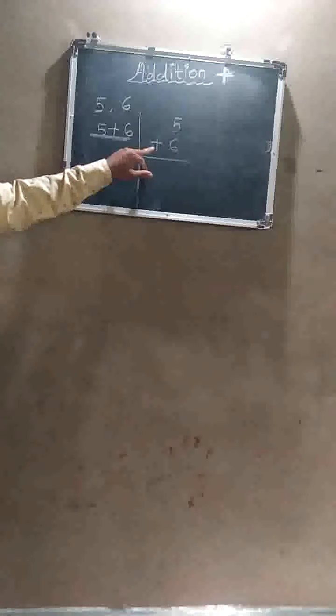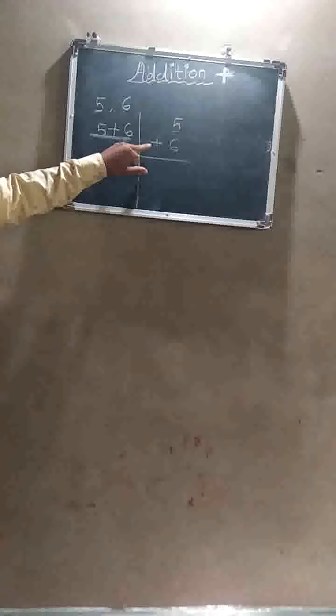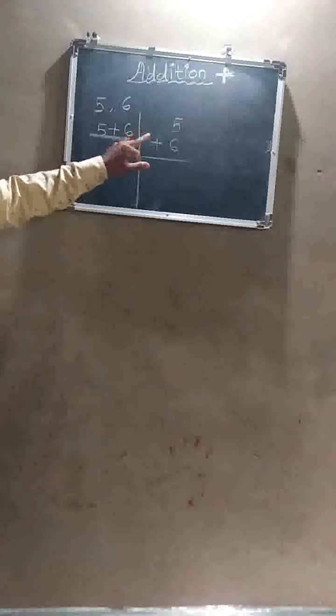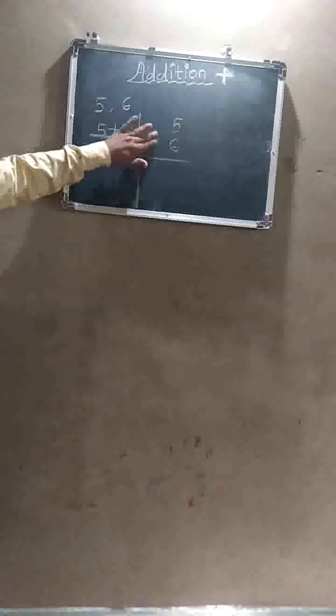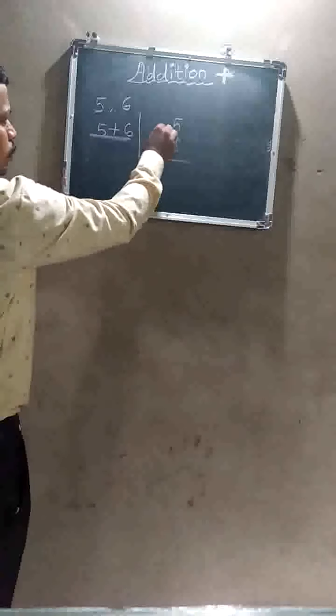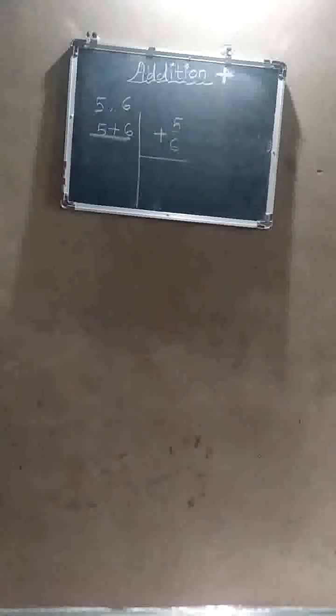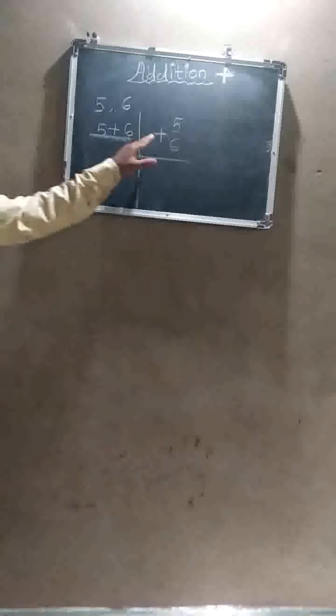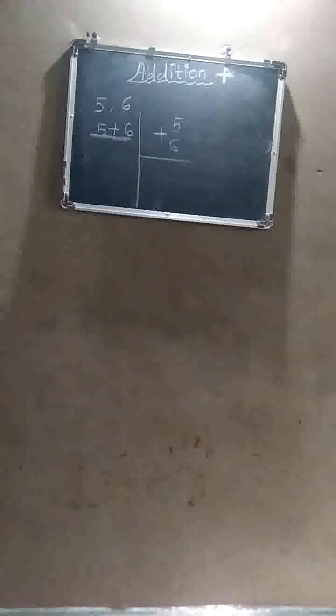Now what has to be done with this part? This has to be written because it is the symbol of addition, and without this the numbers are incomplete. If you keep only the numbers 5, 6, no one can say what is to be done, why the numbers are written, so many questions. But when you draw this symbol, then it is very clear that I have to add these two numbers.